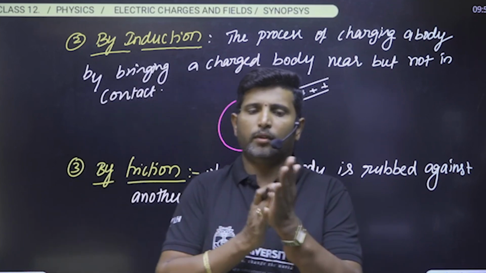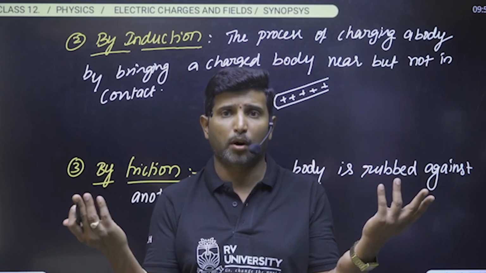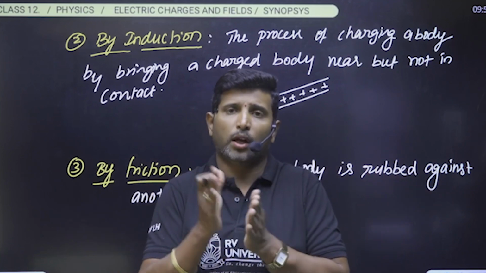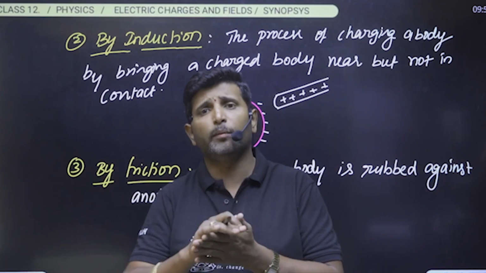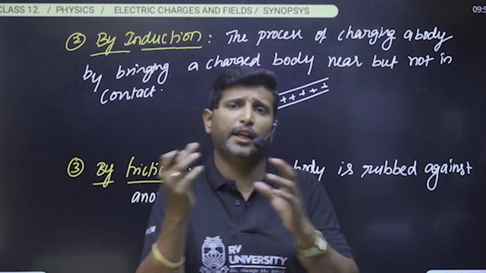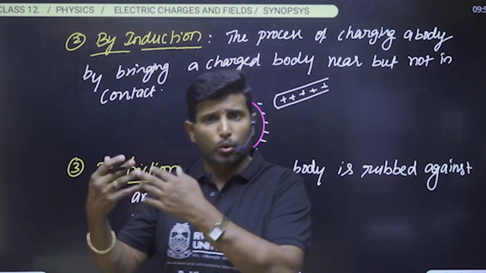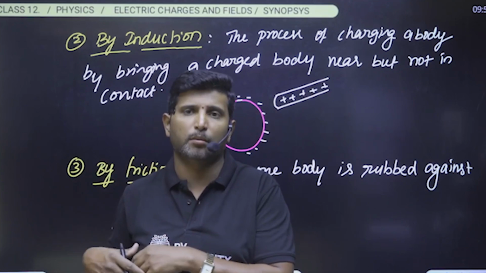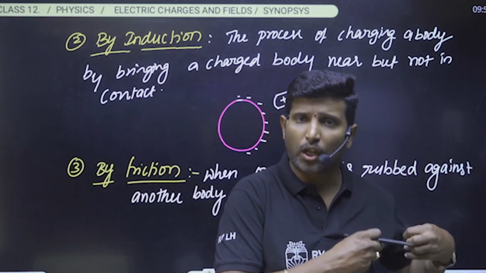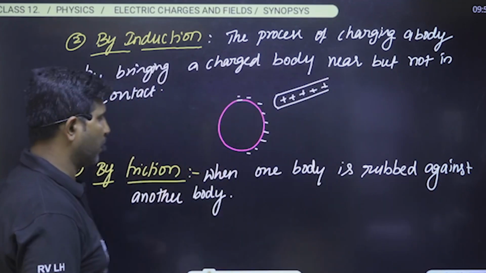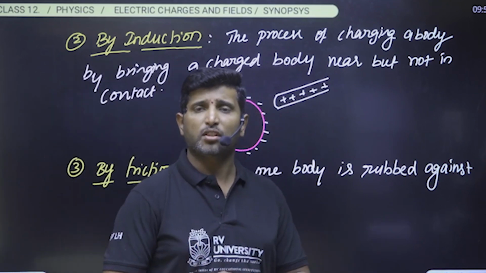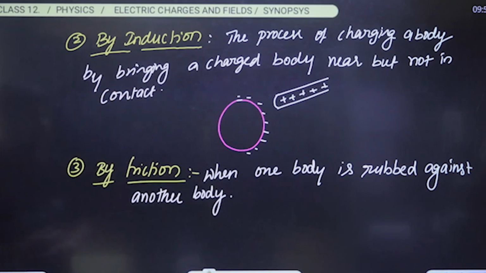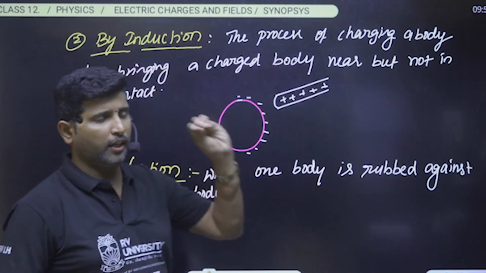Whenever we consider two neutral bodies and rub one body over the other, there will be a transfer of electrons from one body to another. The body which loses electrons will become positively charged, and the body which gains electrons will become negatively charged. Like that we can charge a body by three different methods: conduction, induction, and friction.